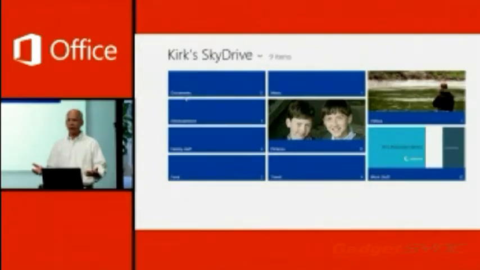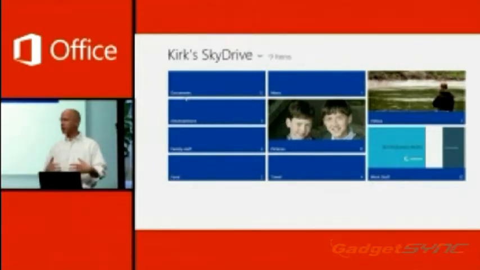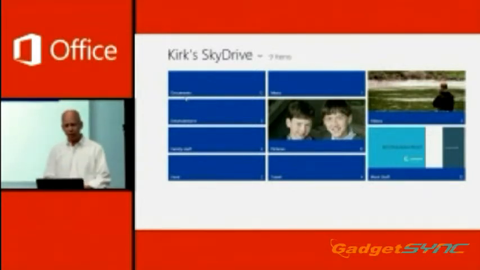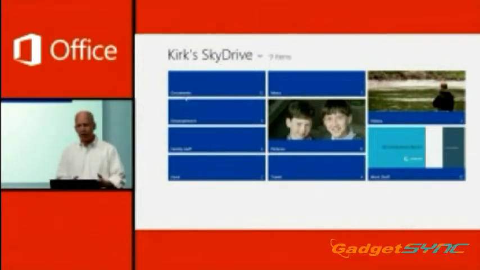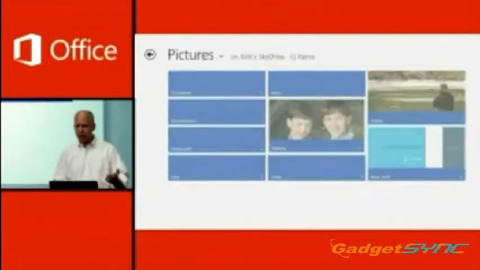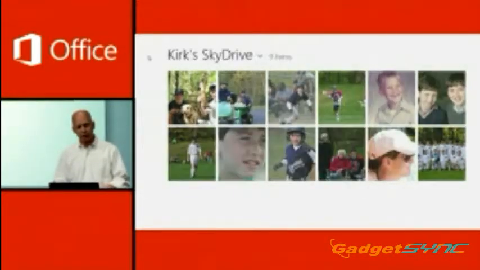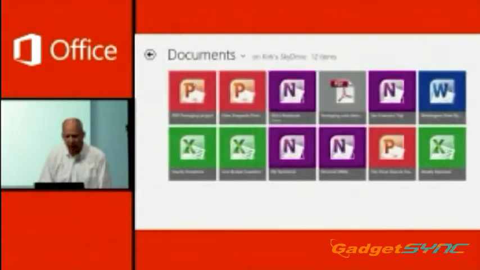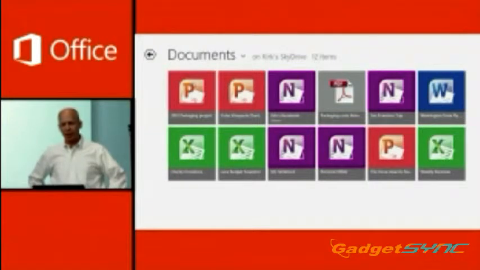cloud. And SkyDrive, as many of you may know, is a big service, 60 million active users a month, over 10 billion documents stored in the cloud with SkyDrive. And with SkyDrive, I can keep track of all kinds of content, documents, music, pictures of my family, videos, you get the idea.